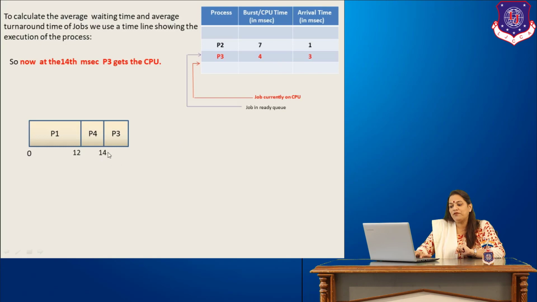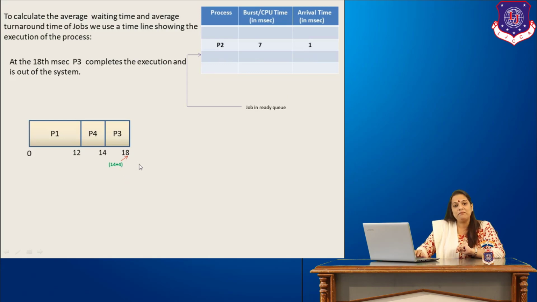So at time 14, when P4 leaves the CPU, P3 is put on the CPU and it starts its execution at the 14th millisecond. Now P3 needs the CPU for 4 milliseconds. So it continues till 18 milliseconds, because at 14 it took up the CPU and needs it for 4 milliseconds. At the end of the 18th millisecond, it completes the execution and is out of the system.